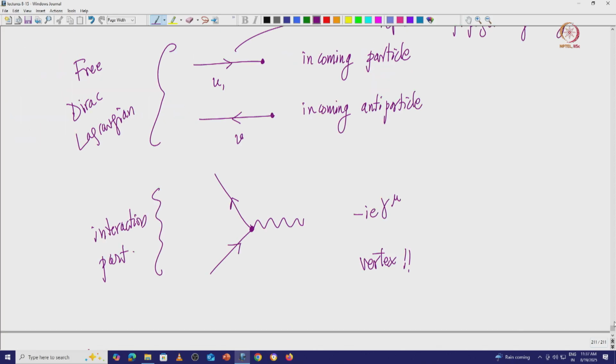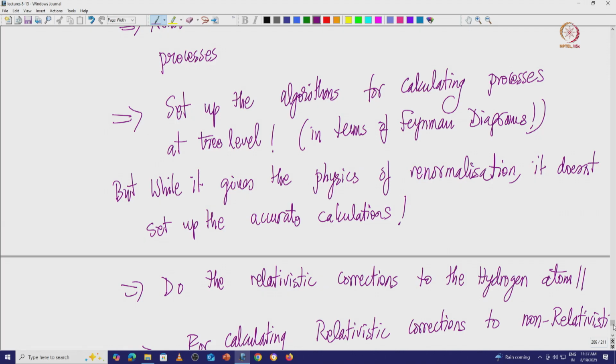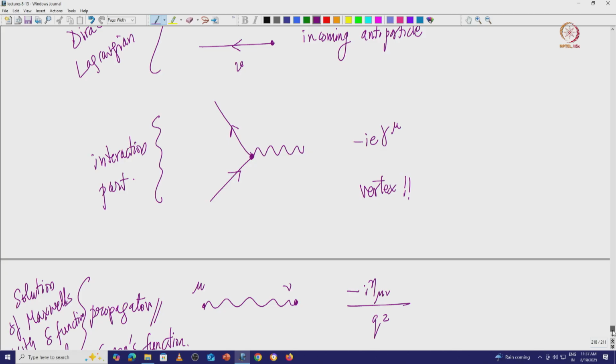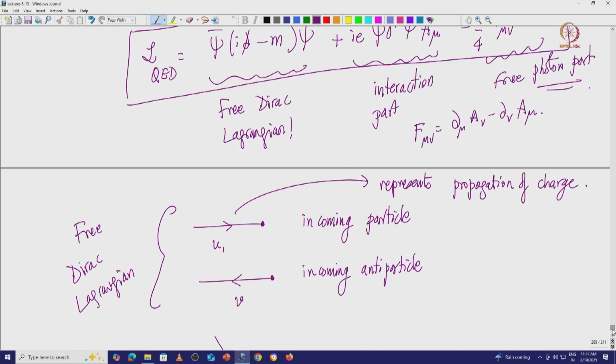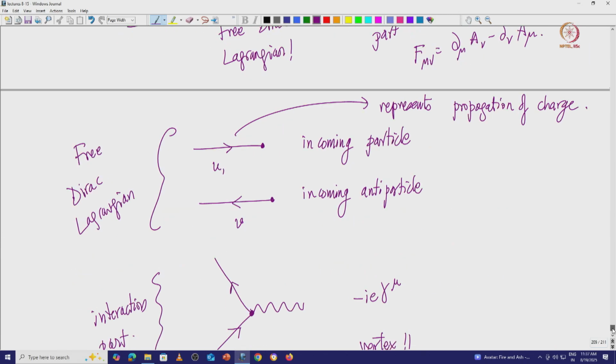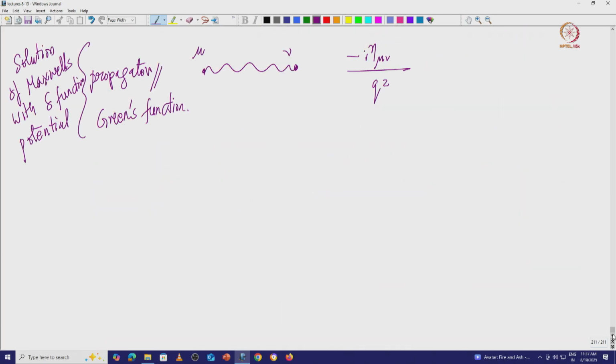Now, given this, what we have written unknowingly or knowingly, for each of these terms I have assigned some rules essentially, and these rules are nothing but Feynman rules. We will see in more detail how this happens essentially. These rules are nothing but your Feynman rules, and you can evaluate a typical process.